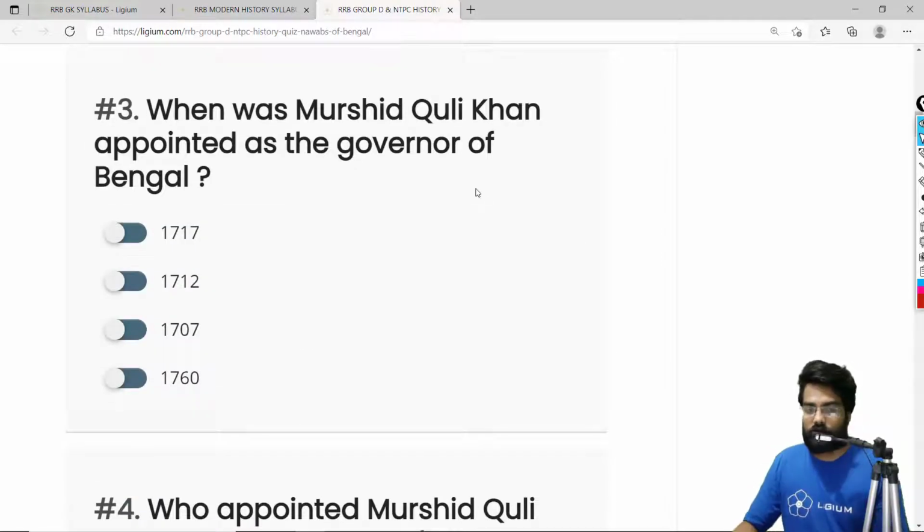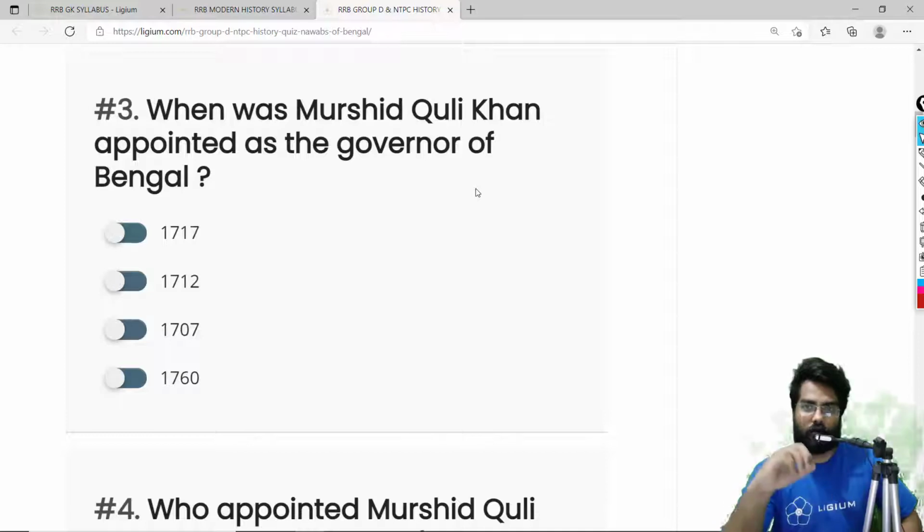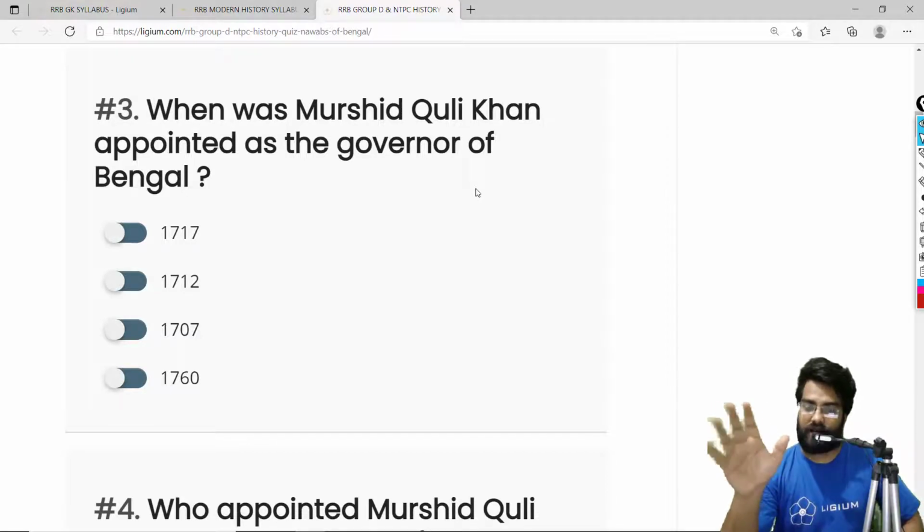Okay, when was Murshid Quli Khan appointed as the governor of Bengal? Now remember this, Murshid Quli Khan was appointed as the governor of Bengal in 1717. During this time, Murshid Quli Khan was actually trying to become an independent ruler. And he actually started to break away even before the death of Aurangzeb. Aurangzeb was in the Deccan during that time. Remember this, Aurangzeb was not a guy to be messed with, but still, Murshid Quli Khan was so able that he decided to break away from the Mughal Empire even when Aurangzeb was alive.